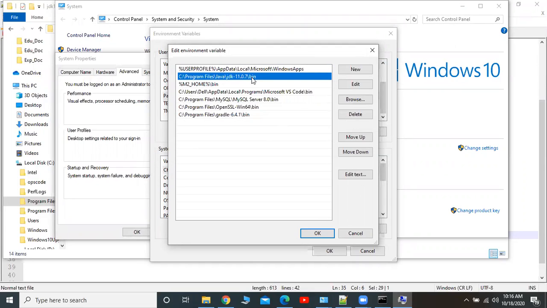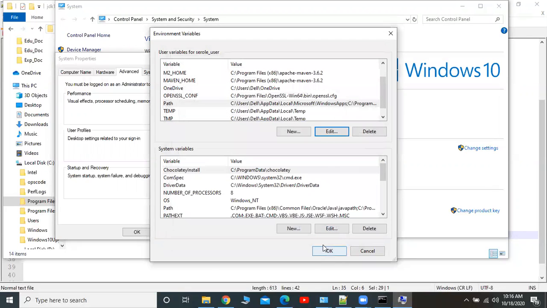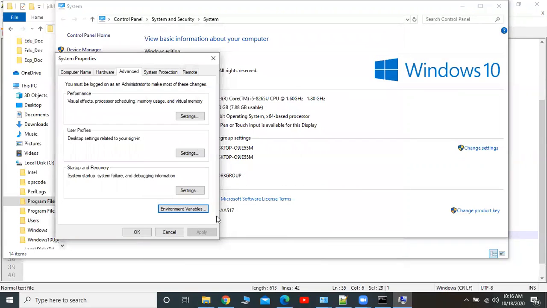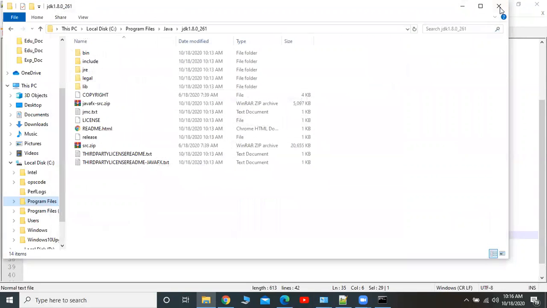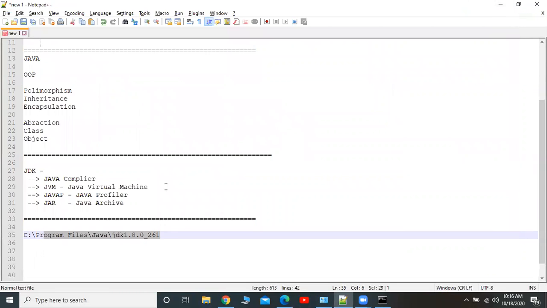JDK. This is the one, right? So now what I'm going to do, I'm going to set the path up to bin. This is the path. So Java home we have to set on environment variable, then we have to set bin. That is a class path. Okay, now class path is done. This is the steps we have to follow.